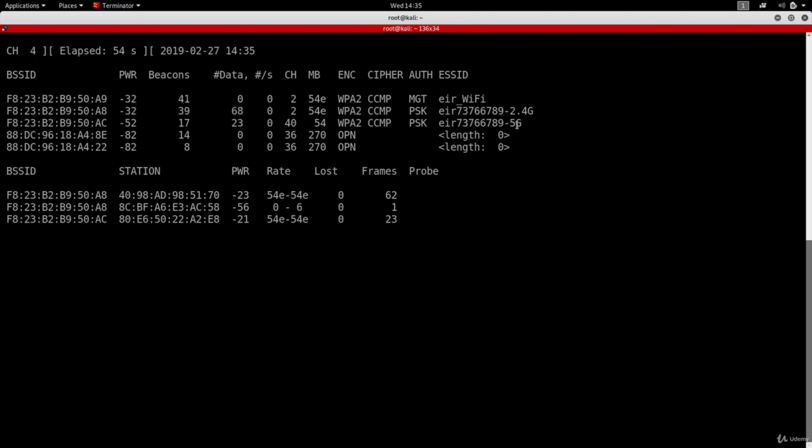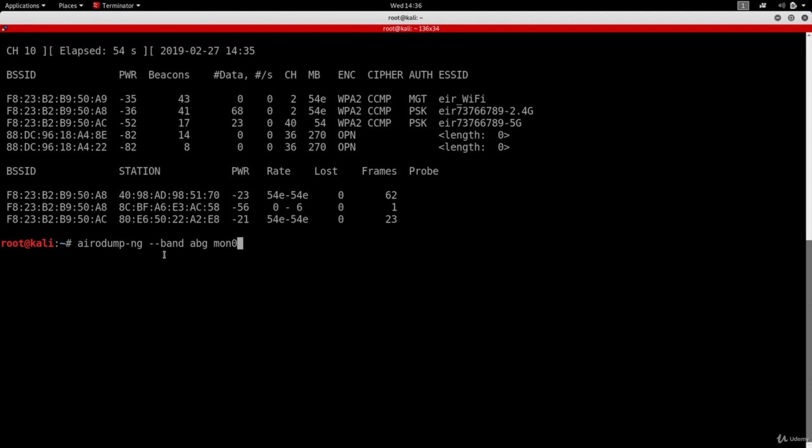But as you can see, you can just run the command like so with band ABG, and this way you'll be able to capture data sent over 2.4 and 5 gigahertz frequencies. Also keep in mind, in order to sniff data on 5 gigahertz frequency, like I said, your wireless adapter needs to be able to support this band. So simply adding the band argument will not work unless your wireless adapter can support and can sniff data on this band.